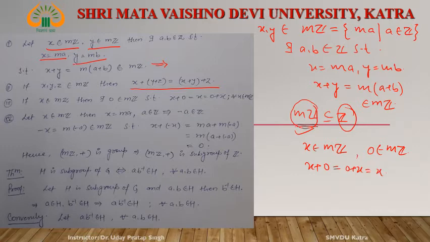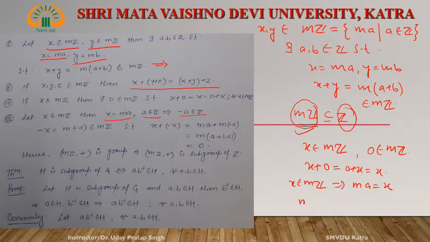And inverse. If x is in mZ, this implies that ma equals x for some a. What is a? a is in Z. If a is in Z and Z is a group, then minus a is also in Z. Then minus x is equal to m times minus a.